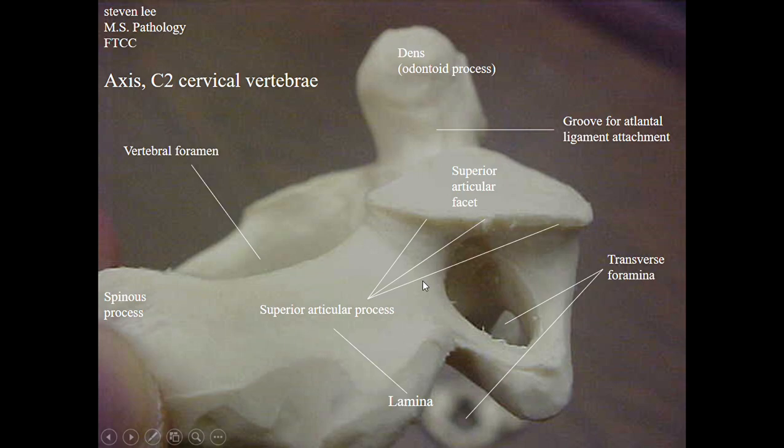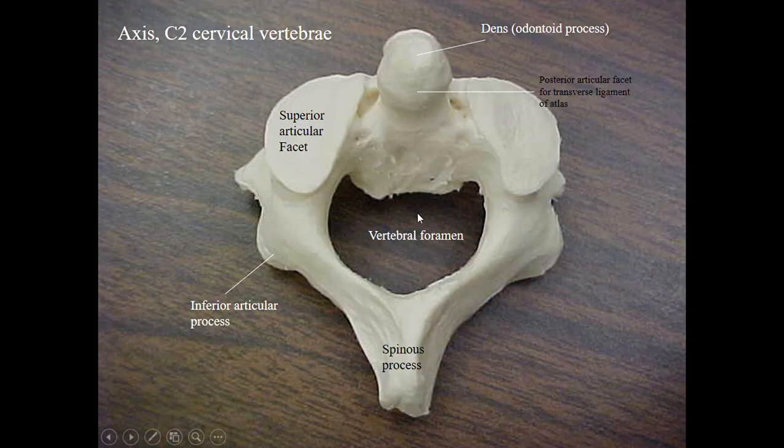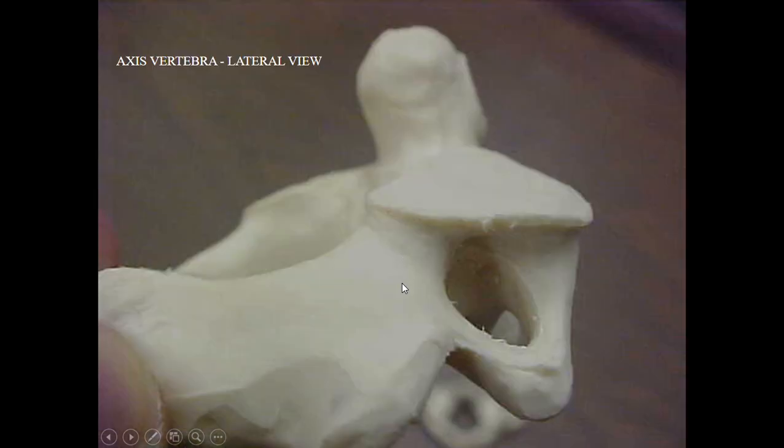These extensions are the right and left laminae. In between we can see the opening, that is the vertebral foramen, and this is the transverse process with the foramen transversarium.